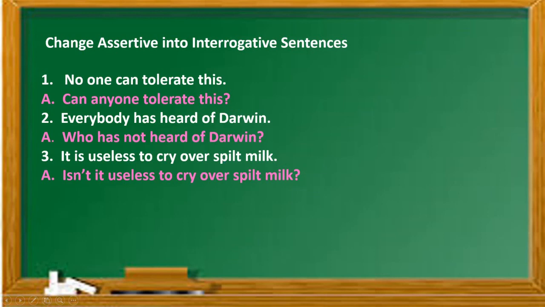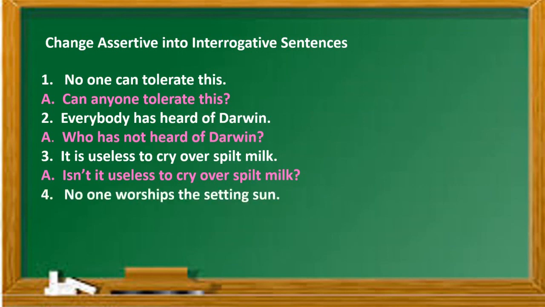So this is how we have to convert by adding a negative word and by removing a negative word and following the structures, so that the sentence does not lose its meaning. Okay, in transformation in all sentences you have to remember that the meaning of the sentence should not be changed, though the type of the sentence is changing from assertive to interrogative or interrogative to assertive or any other, but the meaning should not be changed, and that's why we have to follow such rules.